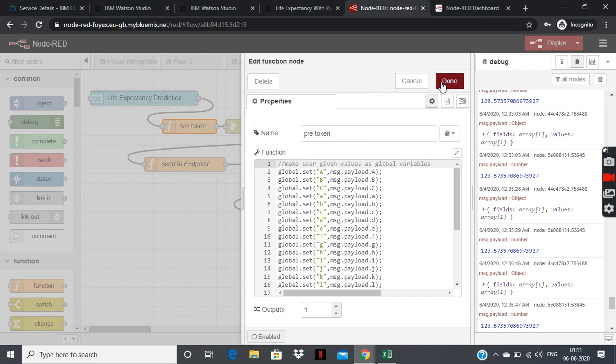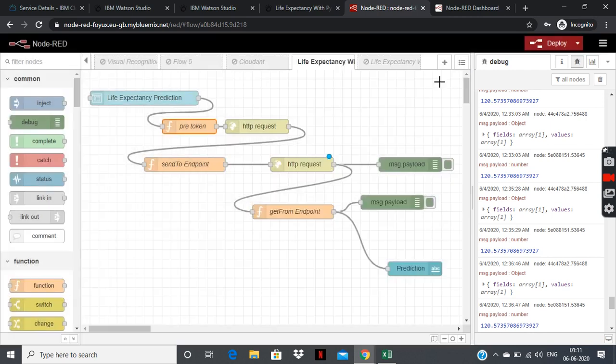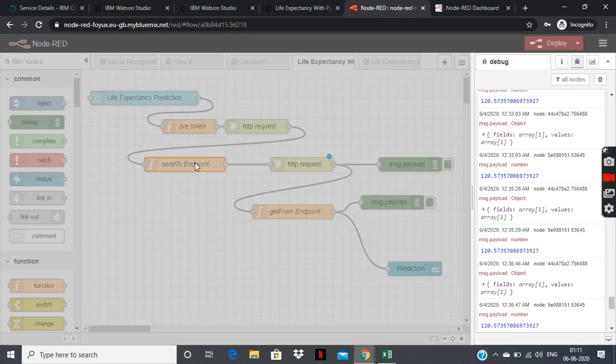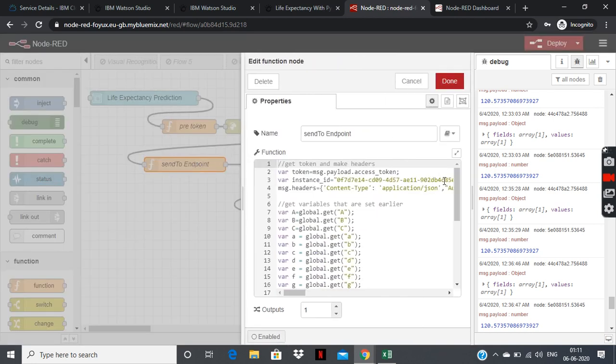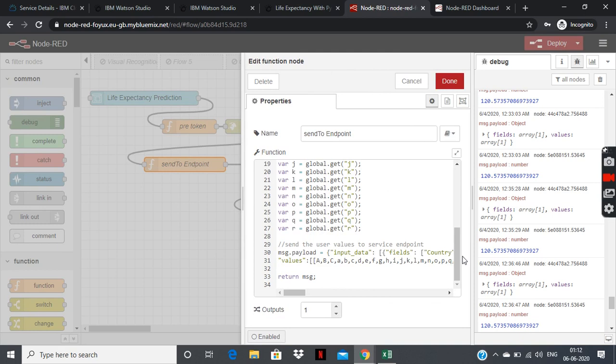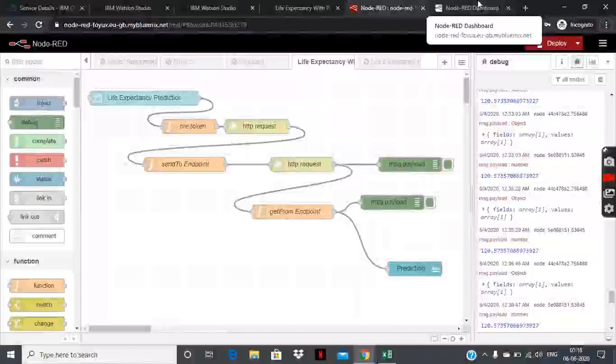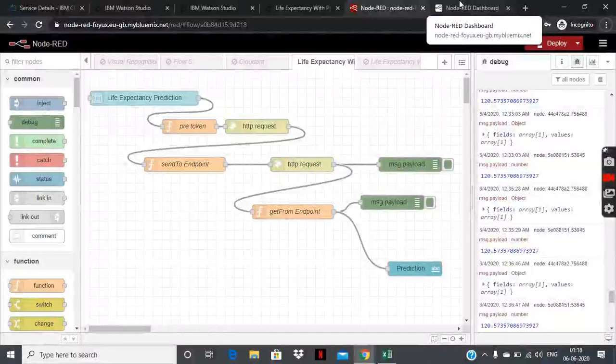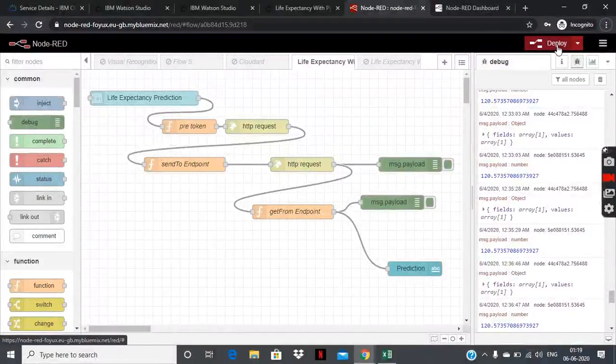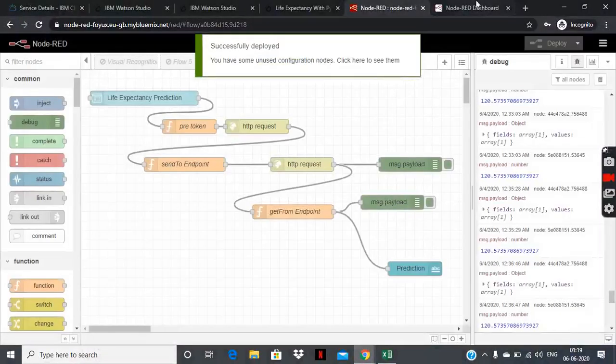I have given that UI form some extra values. And the syntax part for the send to endpoint node: for the AutoAI part, you have to give data in the form of input data. So there are some syntax variations, the rest of both the flows are the same. Let's move now to the AutoAI UI part, which I have already deployed, or let me deploy it again.